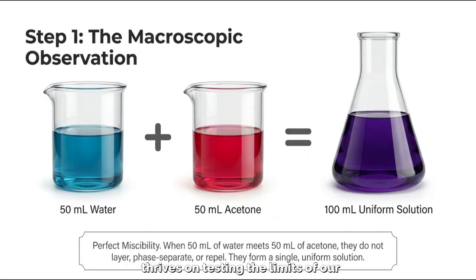Macroscopic observation. But science thrives on testing the limits of our rules. Let us look at step 1 of our inquiry, macroscopic observation. Suppose we take exactly 50 milliliters of water and mix it with exactly 50 milliliters of acetone. When they meet, they exhibit perfect miscibility. They do not separate into layers, they do not form a phase boundary, and they do not repel one another. Instead, they completely blend to form a single, uniform 100 milliliter solution.